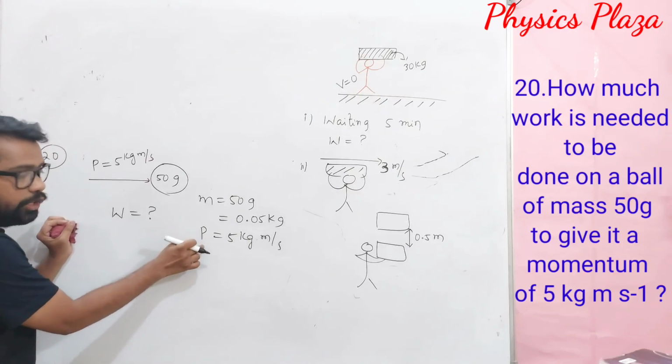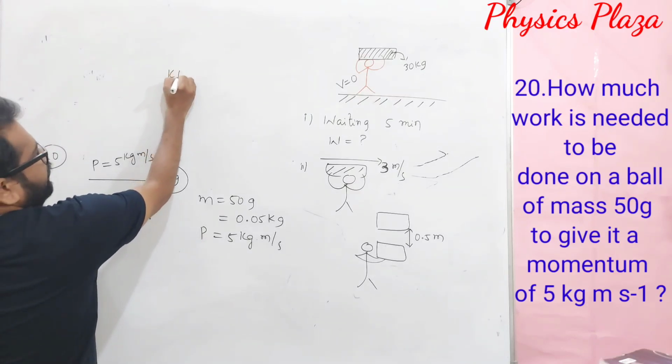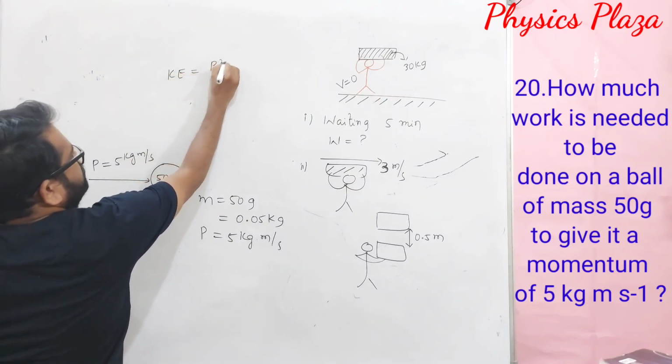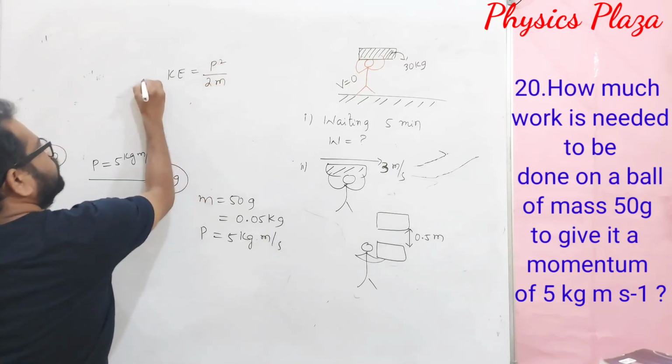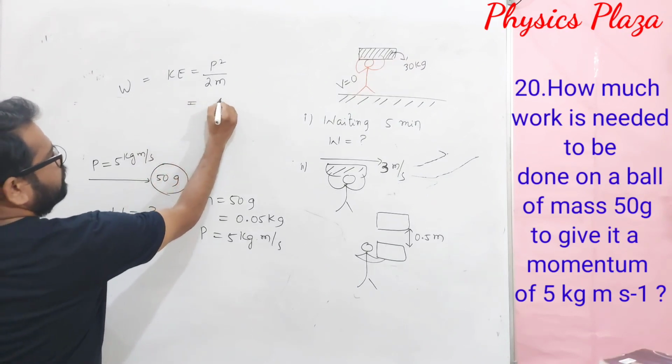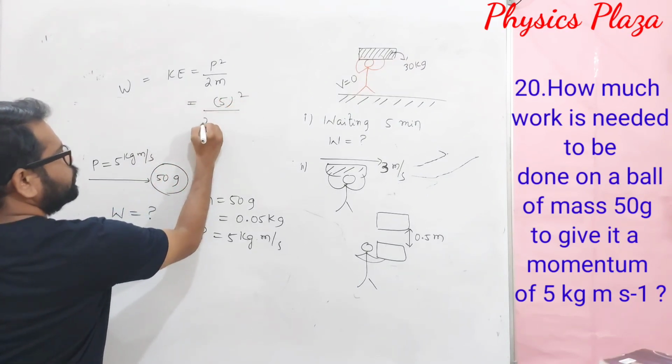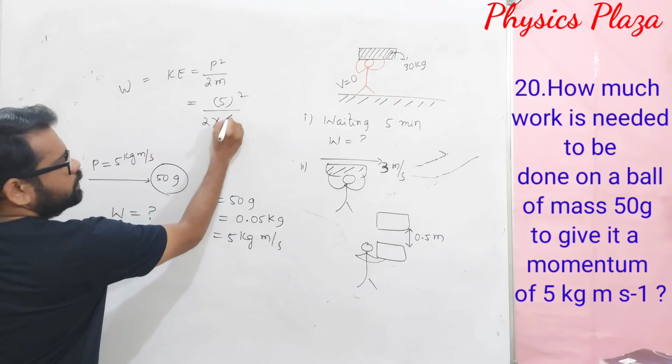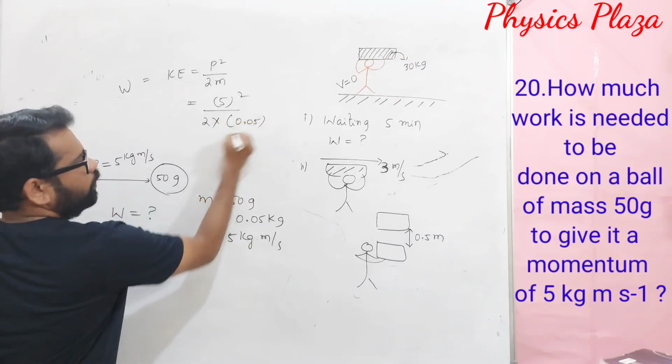So how is kinetic energy related to momentum? Children, we know that kinetic energy is equal to P square by 2m. So this is actually the work done. So P square means it is 5 square by 2 into 0.05.